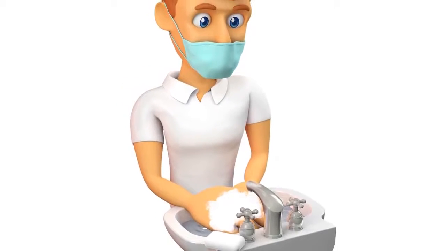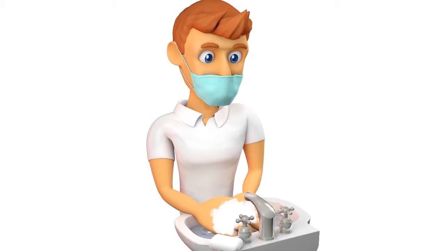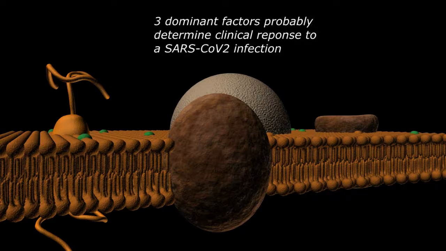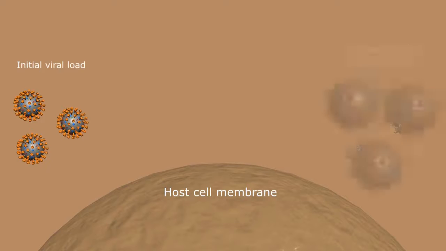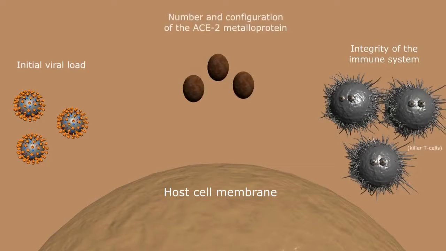In the last few minutes, let's look at some of the presumed risk factors of a fulminant COVID-19 infection and how these may be related to the ACE2 surface protein. The clinical response to a SARS-CoV-2 infection likely depends on three dominant factors: the initial viral load, integrity and strength of your immune system, and the number and configuration of the ACE2 surface proteins that serve as a portal of entry for the viral particles.